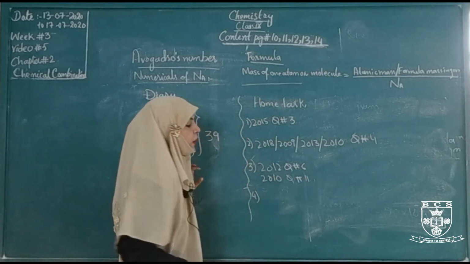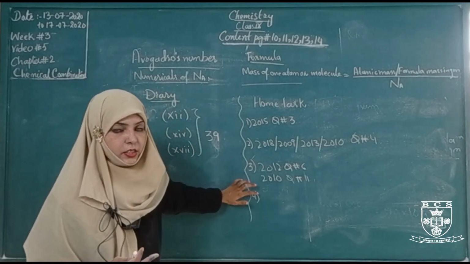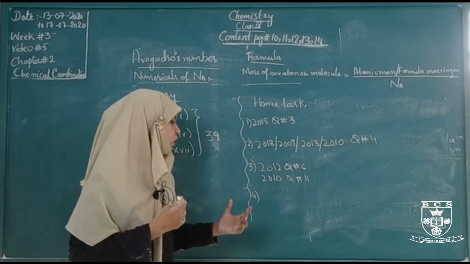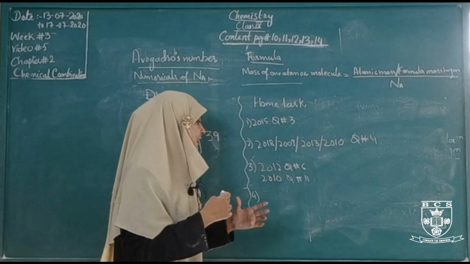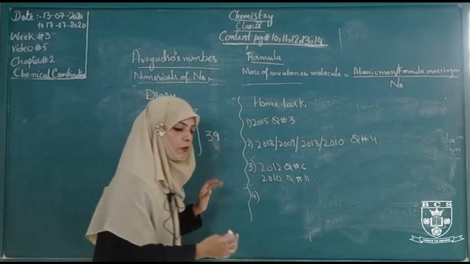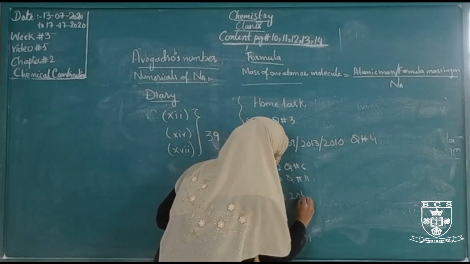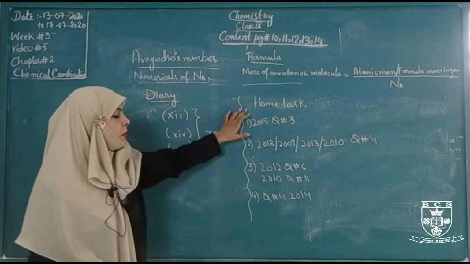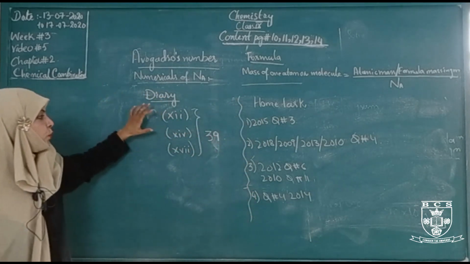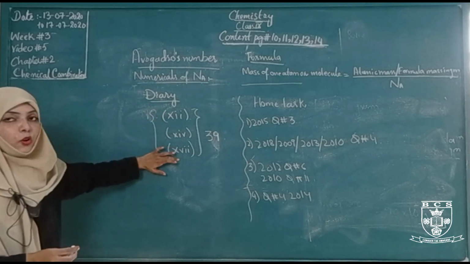The last question you have is: calculate the number of atoms present in 1 gram of oxygen. This question you have to practice yourself. You have to solve this question and write it in your copy. Calculate the number of atoms present in 1 gram of oxygen, question number 4 in 2014. You have to memorize this question, practice it, and write it on your copy.